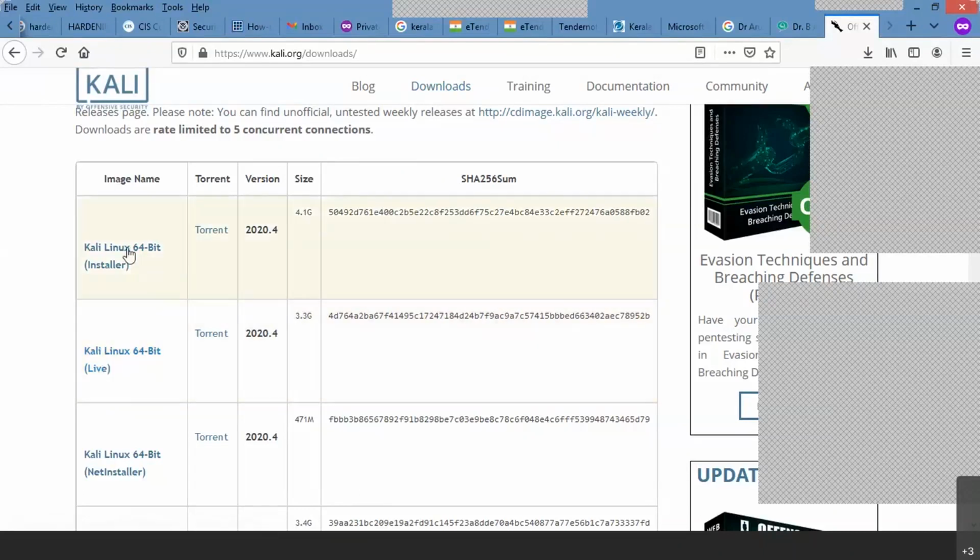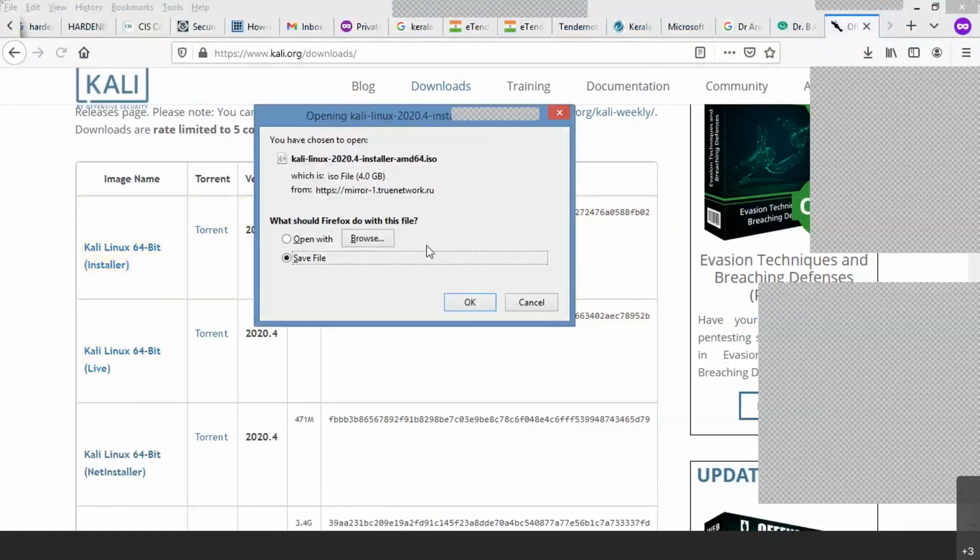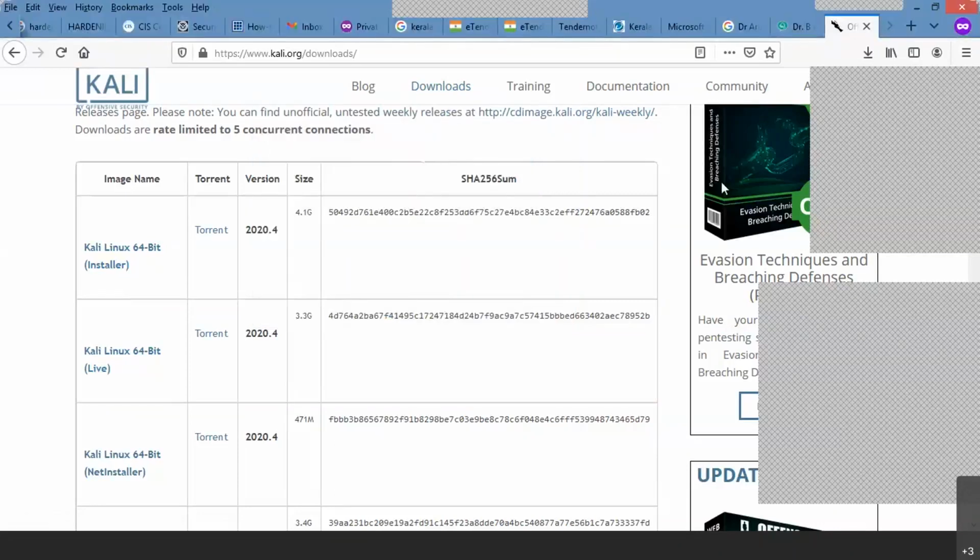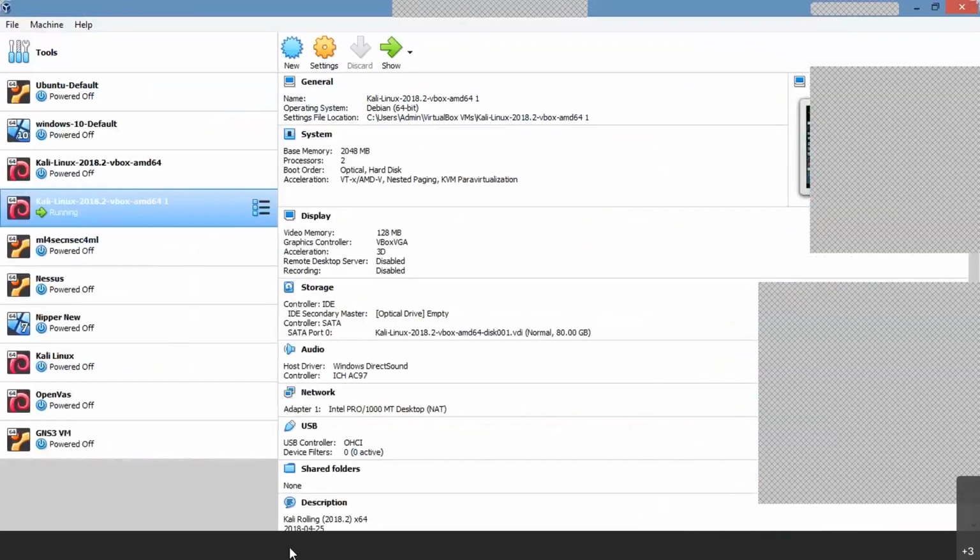So if you click these things, your ISO will be downloaded. You just see the file name, Kali Linux 2024 version installer AMD 64-bit ISO. You have to save it here. Then again you have to go to the VirtualBox. Can you see the VirtualBox here?